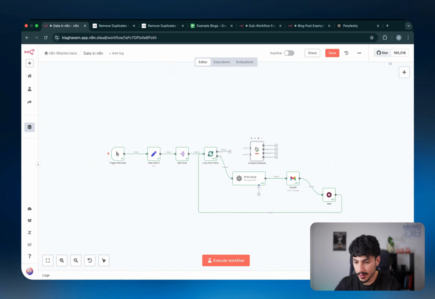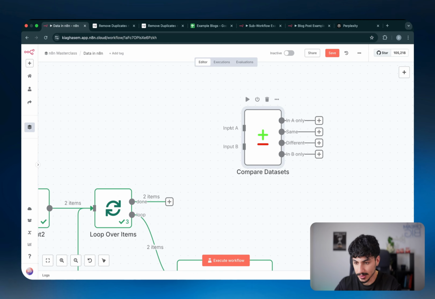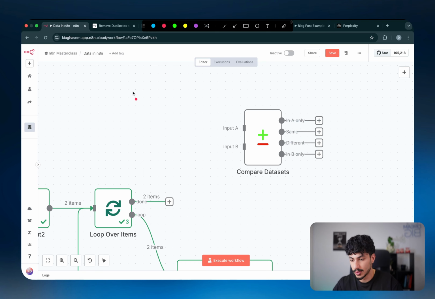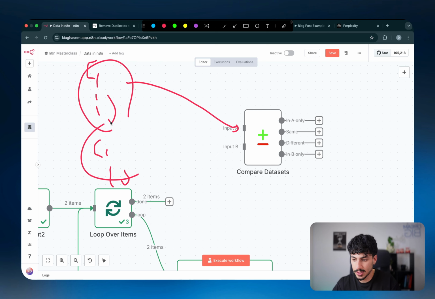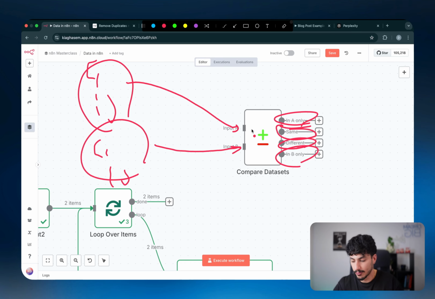And then in the output of it, it will tell you a bunch of factors, like what is only in A, what is only in B, what is different between the 2, and what is the same between the 2. So if you have 2 streams of data, or basically 2 arrays with a bunch of items, and you want to compare these 2 streams and figure out what's the same between them, what's different between them, what's only in one stream and what's only in the other stream, you would basically just pass these 2 in here and it will find it out for you.